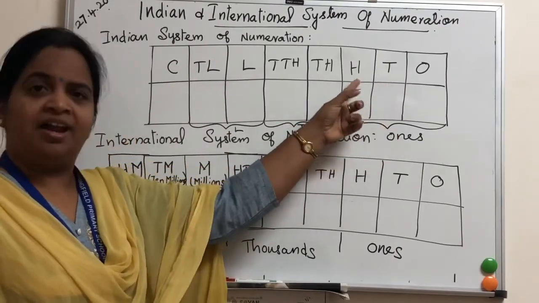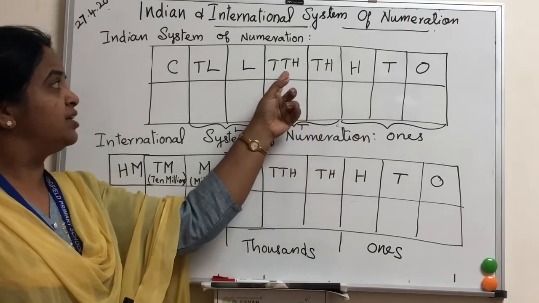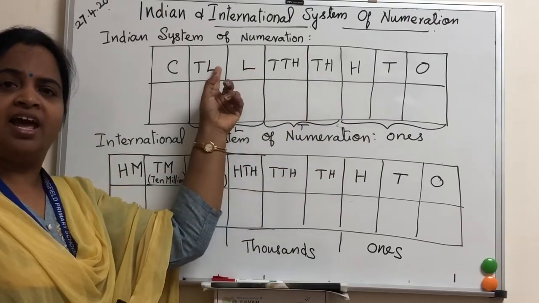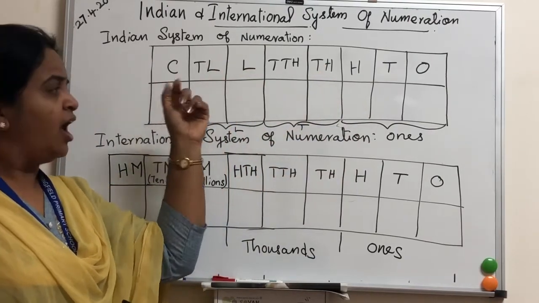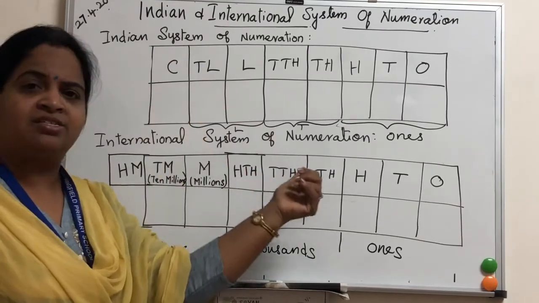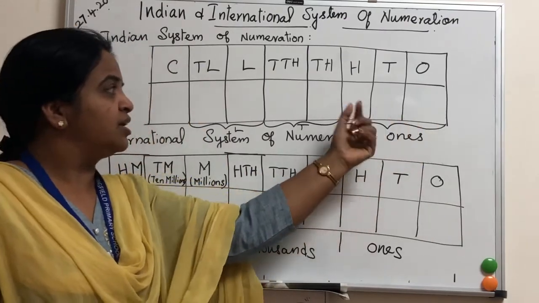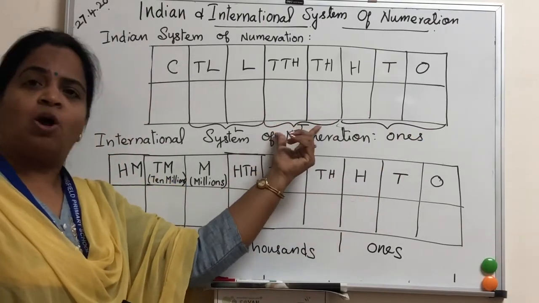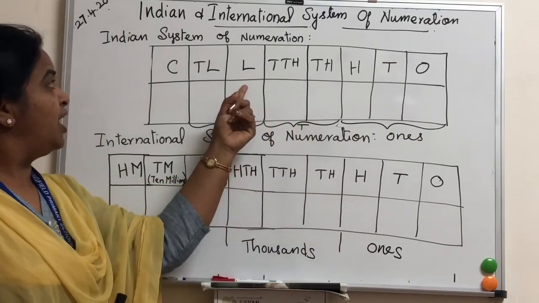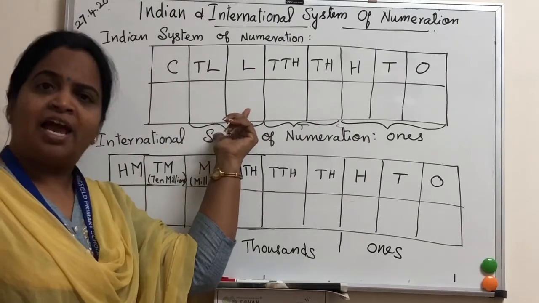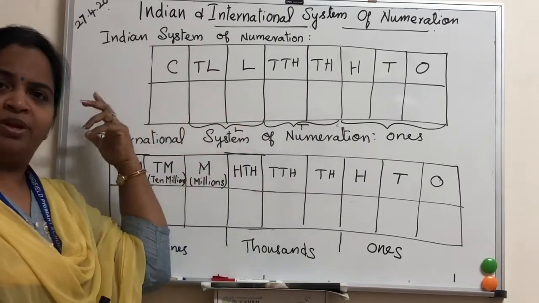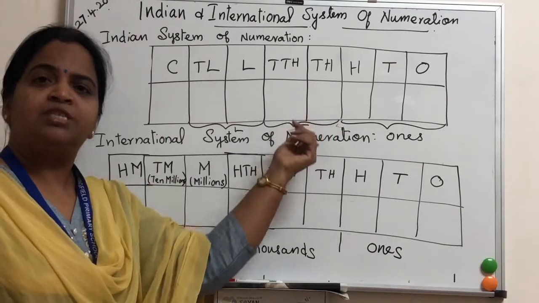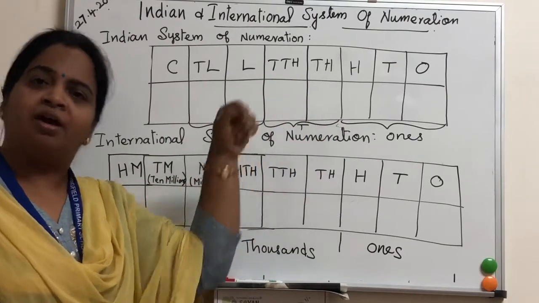Ones, tens, hundreds, thousands, 10,000, lakh, 10 lakh, crore. Okay, and I have explained to you about the periods also. Here, ones, tens, hundreds are in the ones period, 1,000, 10,000 are in the thousands period, then lakh, 10 lakh are in the lakh period. This is the crore period. Okay, so in between each period we have to put a comma.